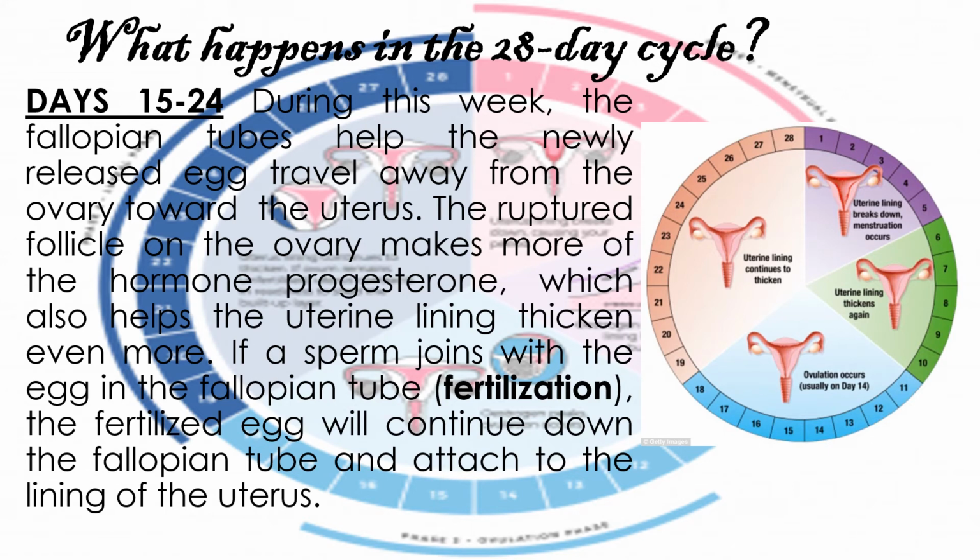Days 15 to 24. During this week, the fallopian tubes help the newly released egg travel away from the ovary toward the uterus. The ruptured follicle on the ovary makes more of the hormone progesterone, which also helps the uterine lining thicken even more. If a sperm joins with the egg in the fallopian tube, which is called fertilization, the fertilized egg will continue down the fallopian tube and attach to the lining of the uterus.